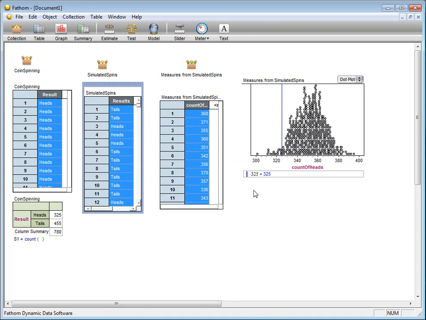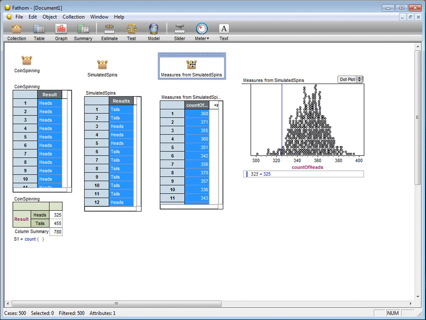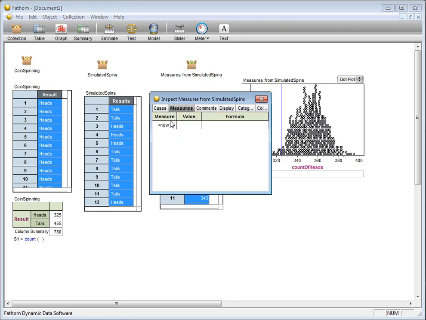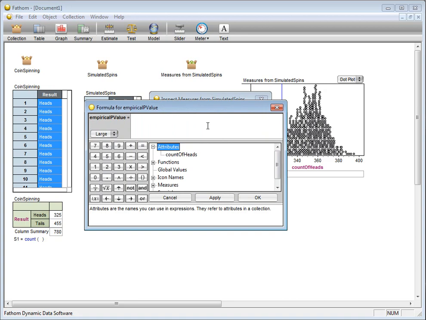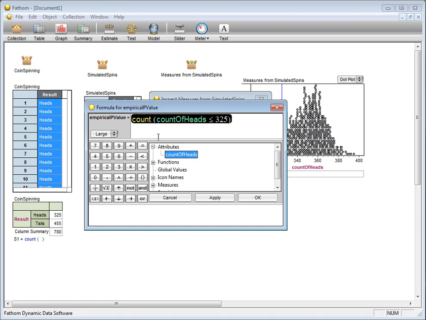Okay, now in this case I'm a little bit less sure, so I'm going to go on ahead and compute the empirical p-value. I go to my measures box here. Okay, I'm going to define a measure. I'll call it empirical p-value, as I always do. And I want the count of heads that's less than the measure we saw with respect to the original set of data from the experiment. That was 325. As usual, I'm going to divide this by the count of heads.